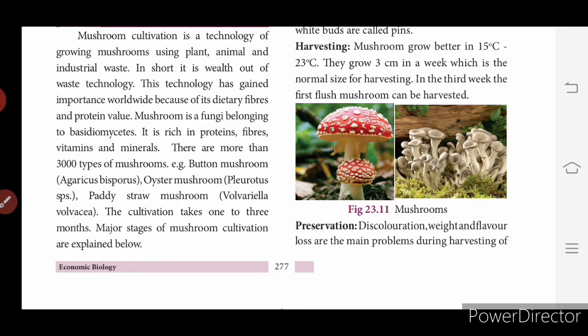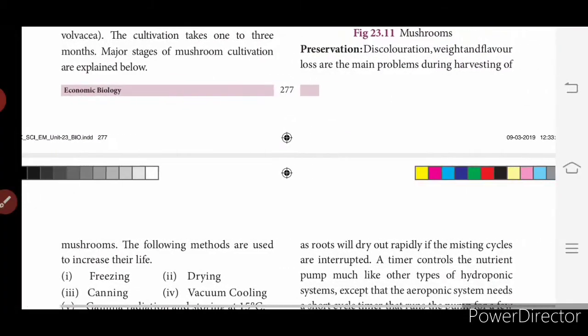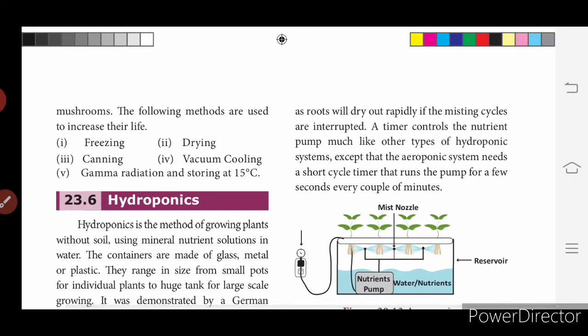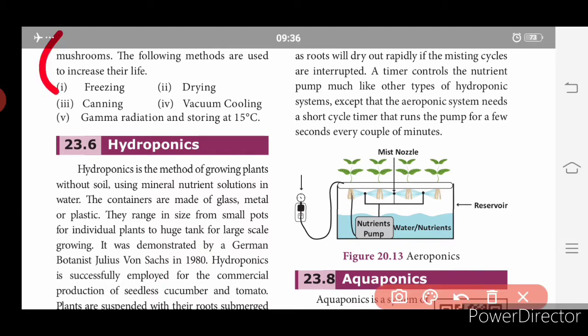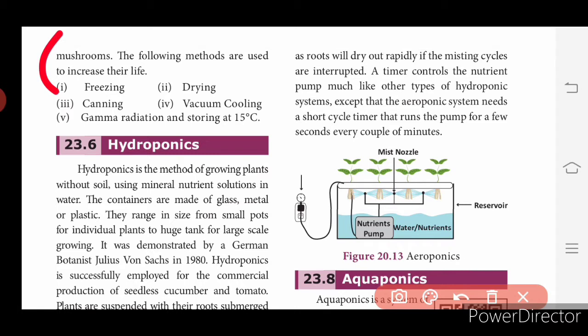Preservation. Discoloration, weight and flavor loss are the main problems after harvesting mushrooms. The following methods are used to increase their life. What are the methods? These may be asked in a 2-mark question. The methods are freezing, drying, canning, vacuum cooling, gamma radiation and storage at 15 degrees Celsius. These are the methods used to increase their life.